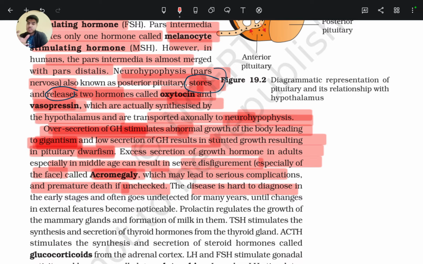This acromegaly disease is hard to diagnose in early stages and often goes undetected for many years until changes in external features become noticeable.